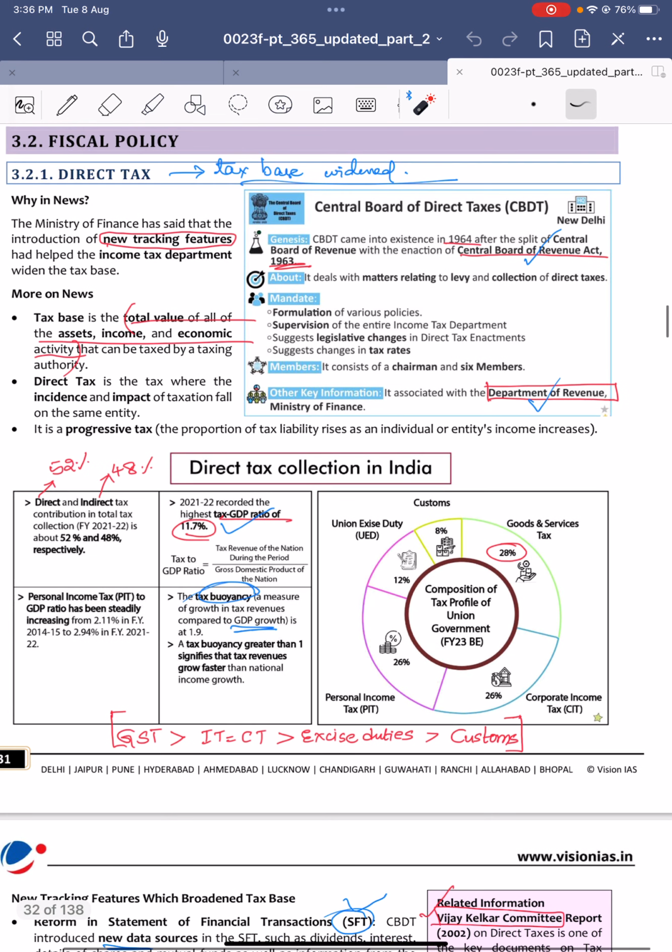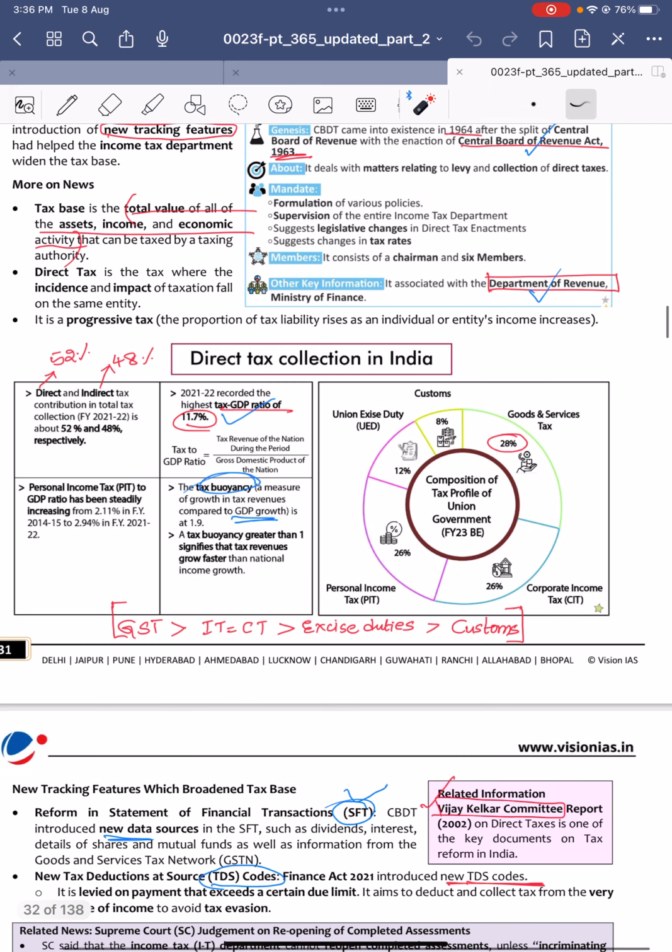It deals with the matter of direct taxes, consists of a chairman and 6 members, and is associated with the Department of Revenue of the Ministry of Finance. So the tax base got widened. Tax base is the total value of all assets, income, and economic activity that can be taxed by a taxing authority. So government tax proceeds are increasing, the tax revenue is increasing.